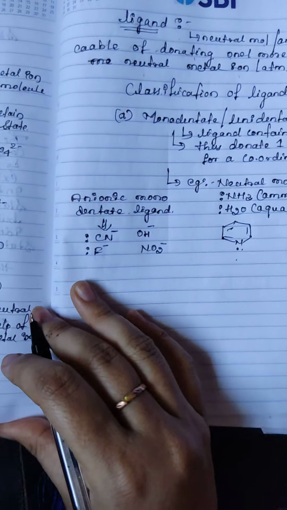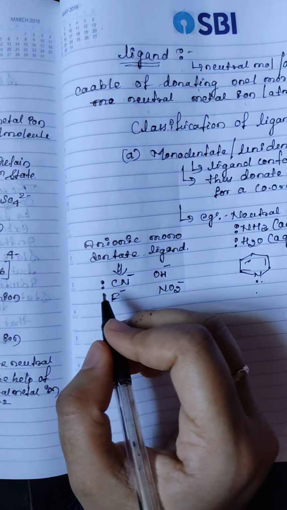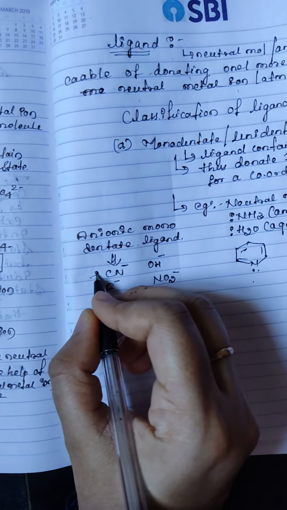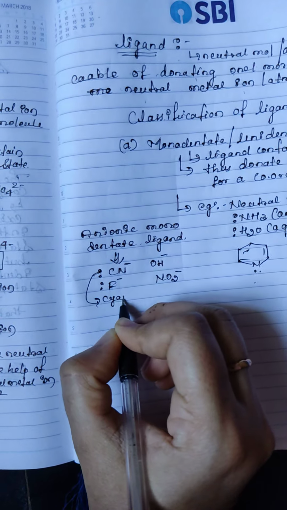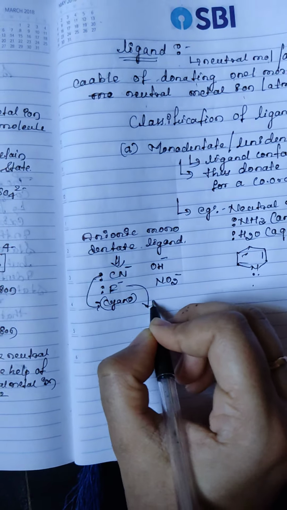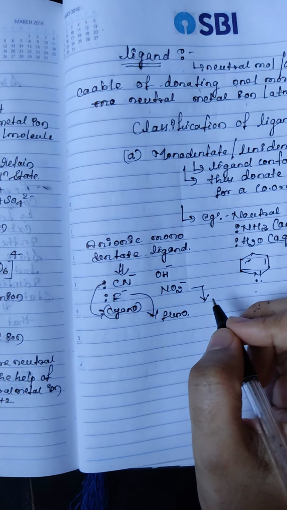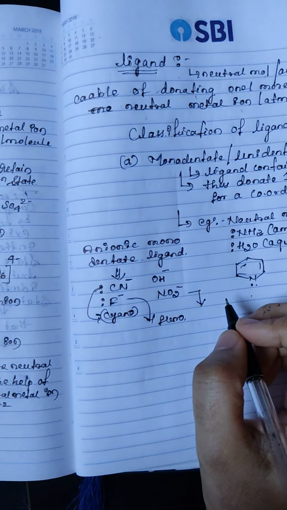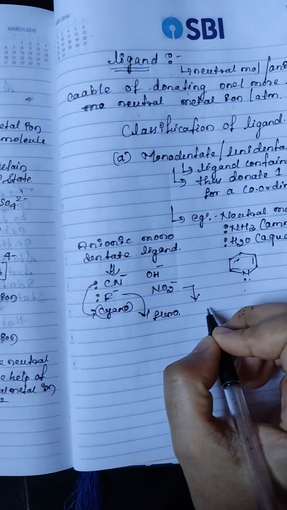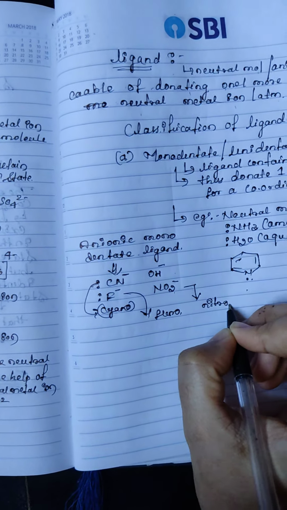Okay, another one is the cationic. This is about naming. How are they named? This one is named cyano. This one is named fluoro. This one is named nitro.